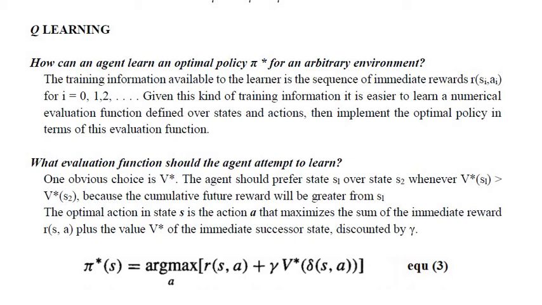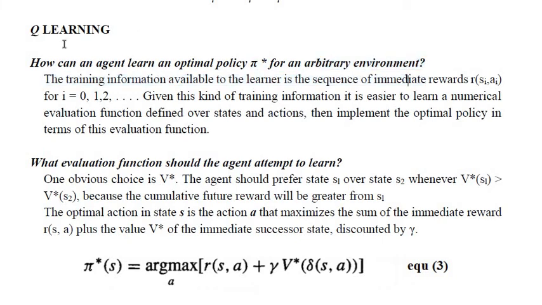So there are some questions that we need to answer here. The first question is, how can an agent learn an optimal pi star of an arbitrary environment? That means the optimal policy, which is given by pi star. How can the agent learn which policy is optimal in the present environment?